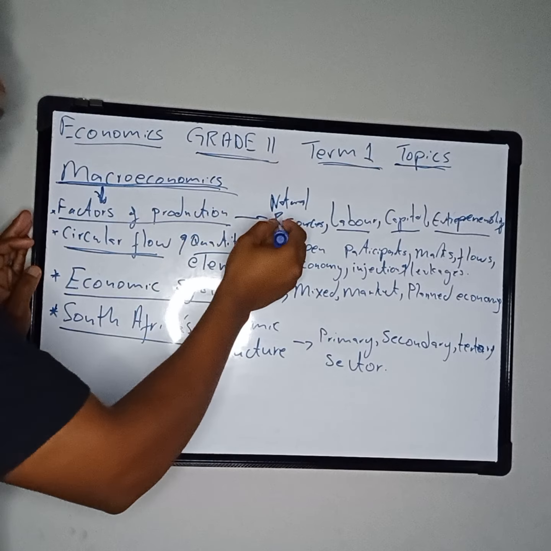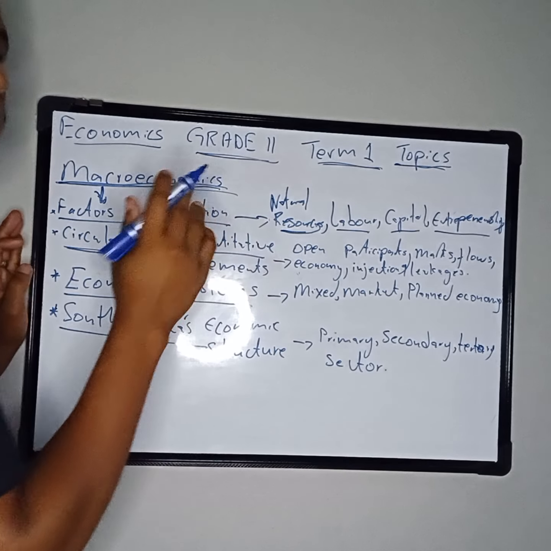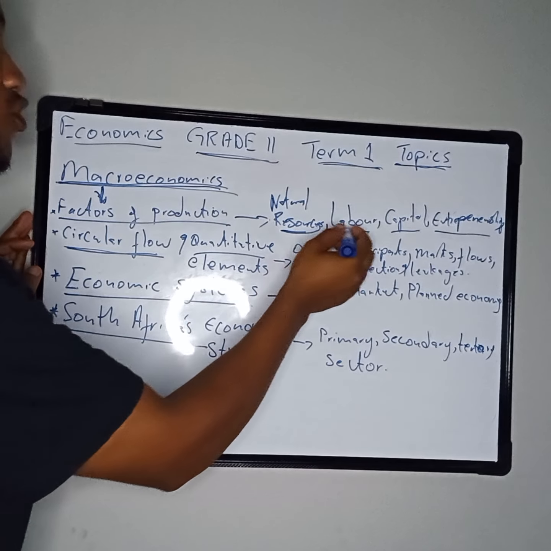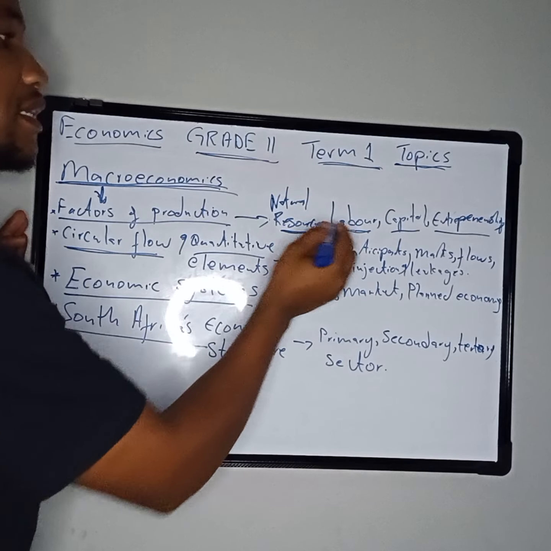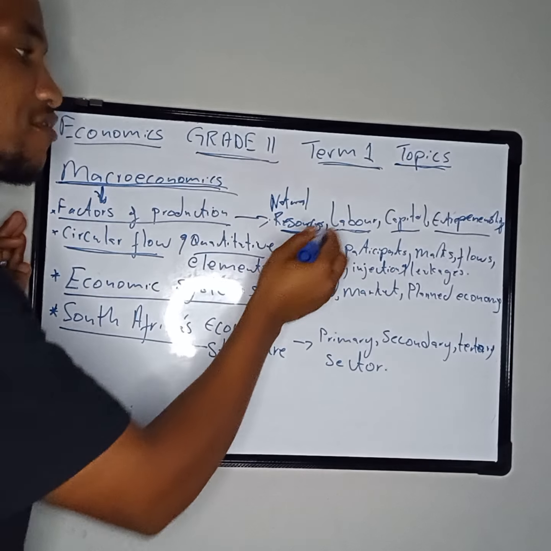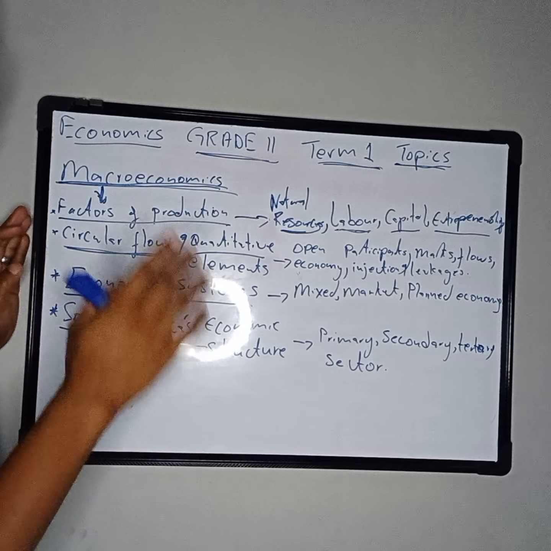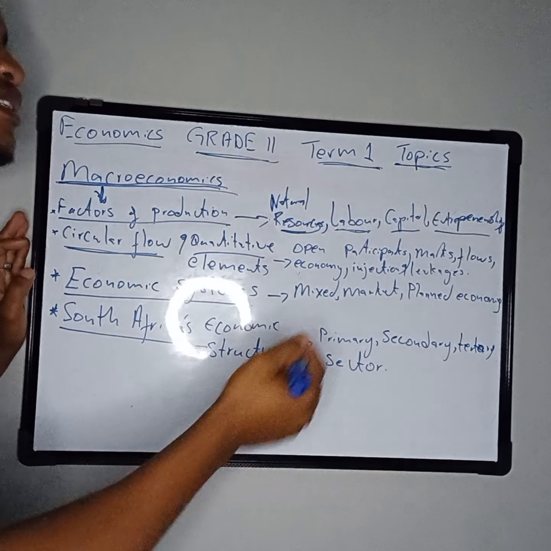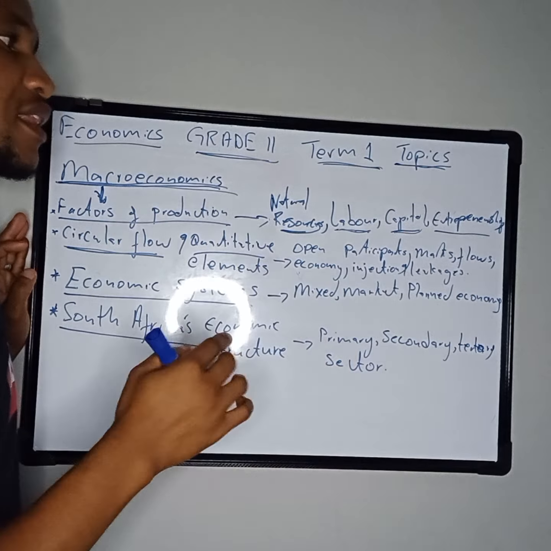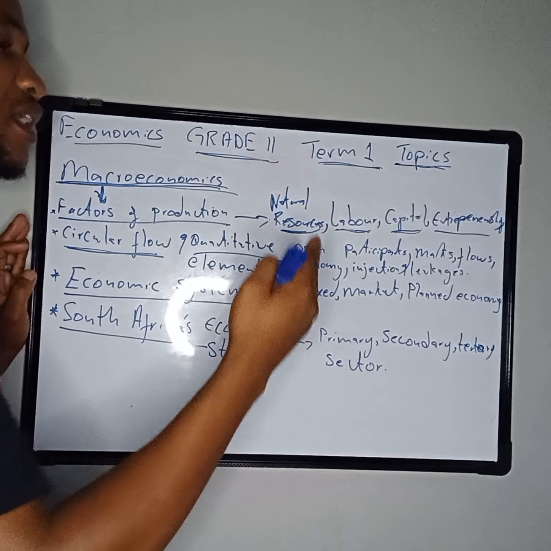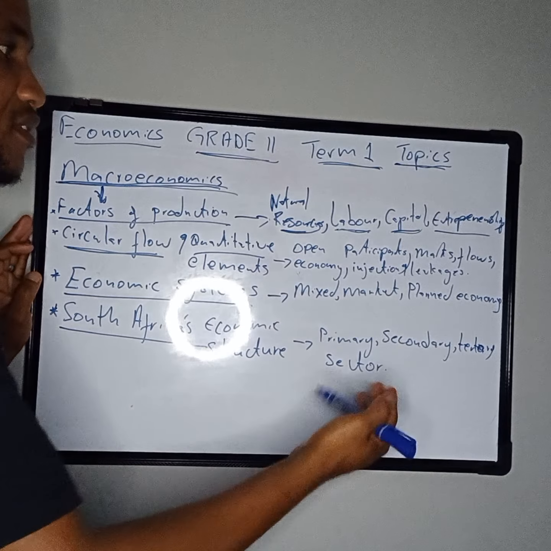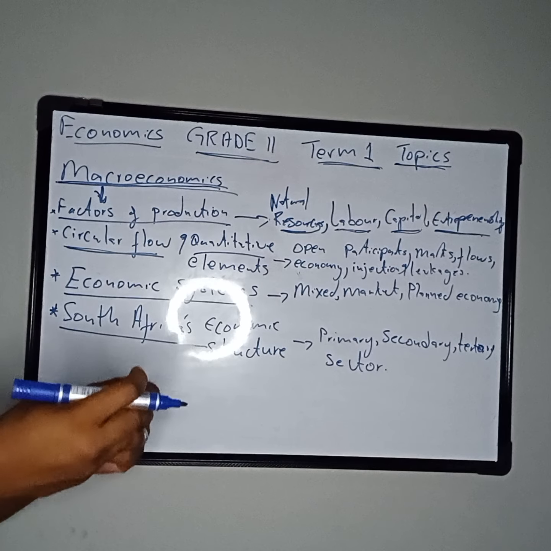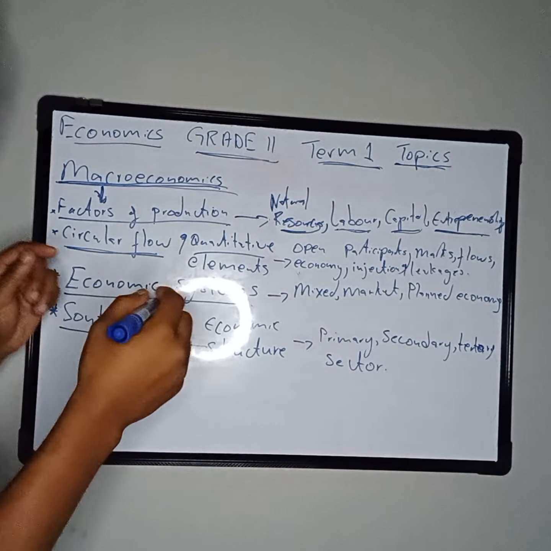Natural resources are the free gifts from nature, for example land, water, and so on. The second one is called labor. Labor is the physical or mental effort that is used in the production of goods and services. Fourthly, capital is the money or the resources that are used to start a business or in the production of goods and services. The last one is entrepreneurship. An entrepreneur is someone who is willing to take a risk and start a business.